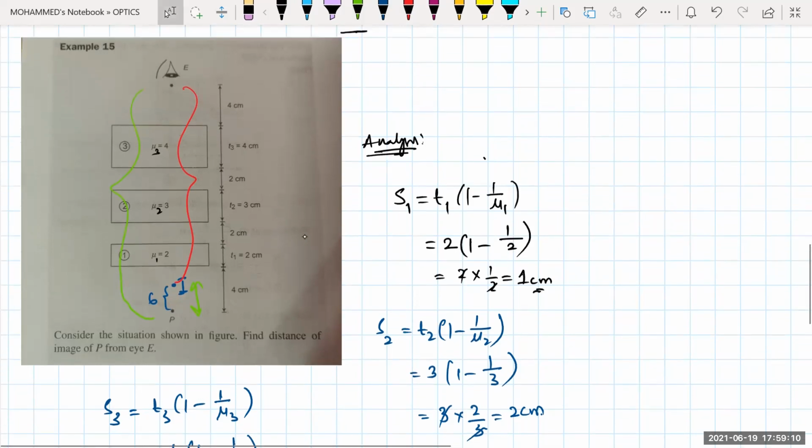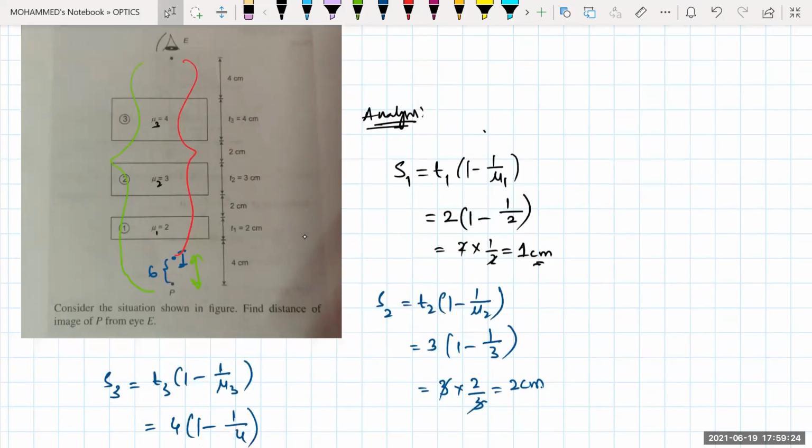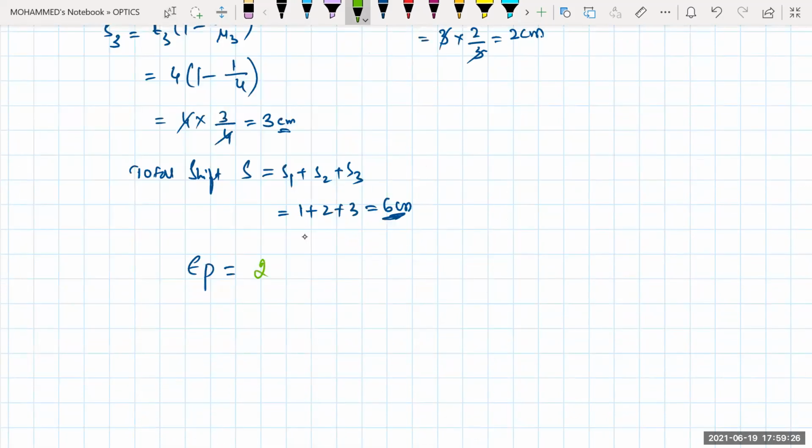Now E to P will be equal to how much? 4 plus 4, 8, 8 plus 2, that will be 10. 10 plus 3, 13. 13 plus 2, 15. 15 plus 2, 17. 17 plus 4, 21. The total distance is 21 centimeters. Therefore, EI will be equal to EP minus PI. EP is 21, PI is 6, so that will be equal to 15 centimeters. Got it?